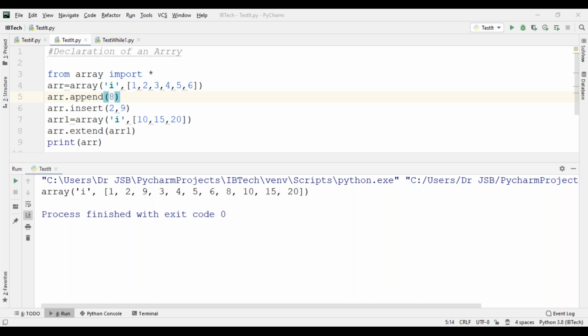Previously only one value could be added; now the extend method takes more than one value. Example already shown: ARR dot extend of ARR1. Understood?